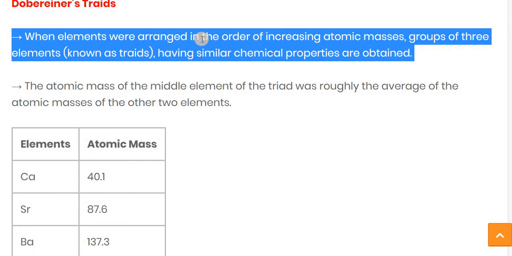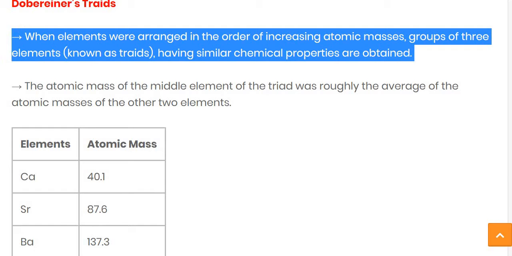When the elements were arranged in the order of increasing atomic mass, groups of three elements were obtained. Mono means one, di means two, and tri means three. So a group of three elements is known as a triad, having similar chemical properties.